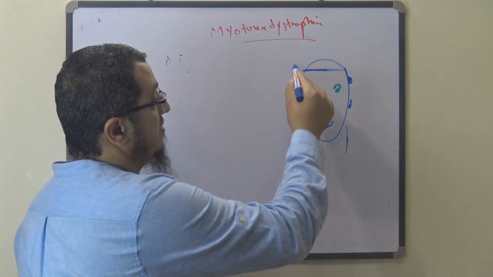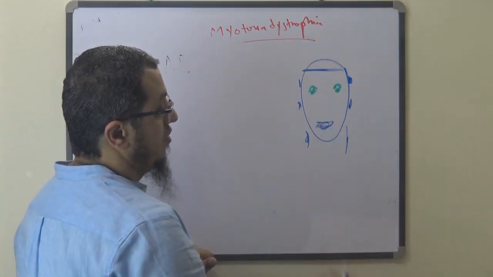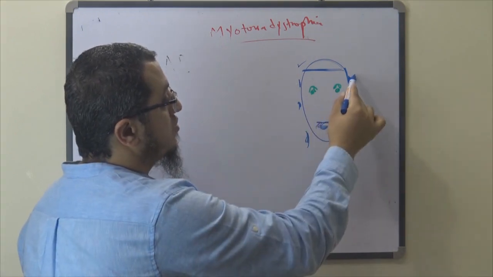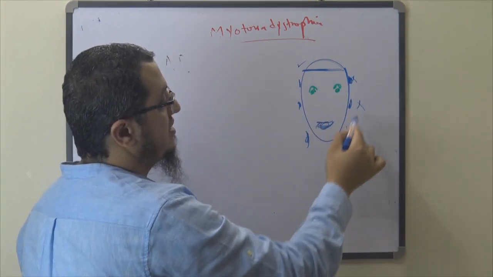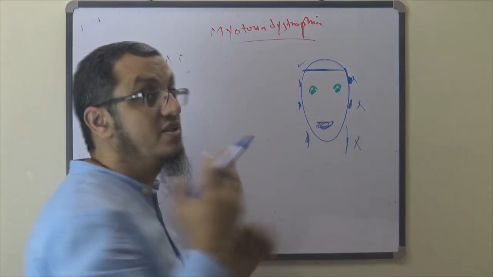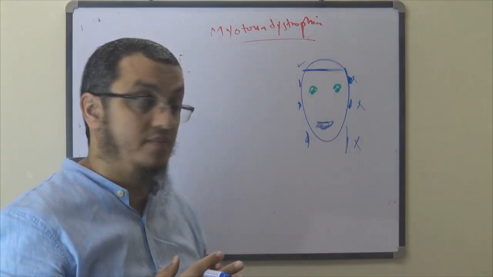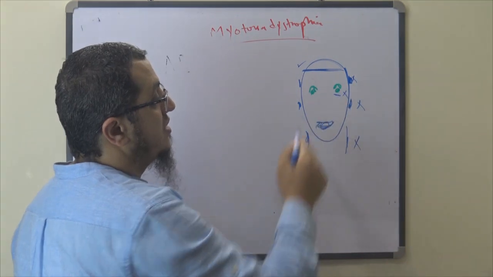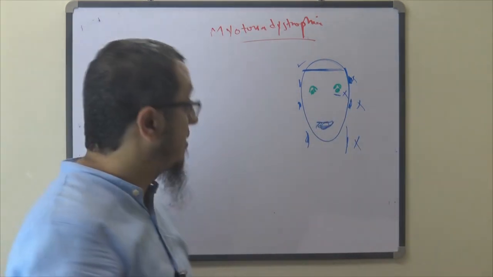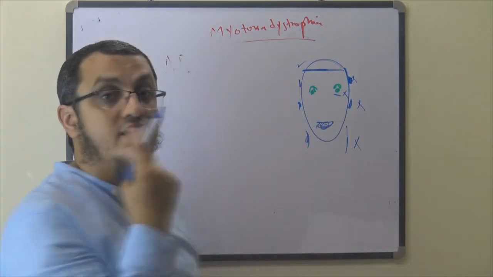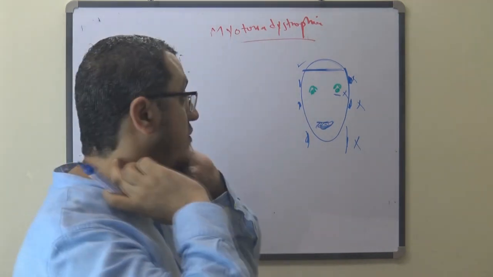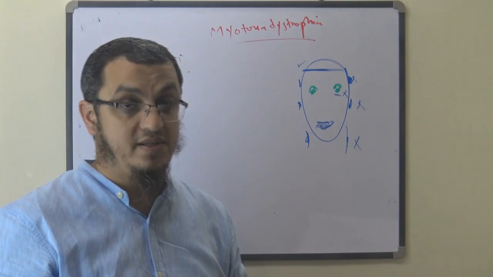So: myotonic facies, long face, frontal balding, wasting of the temporalis, masseter, sternomastoid and all the facial muscles, ptosis and cataract in the eye, and dysarthria and dysphagia.